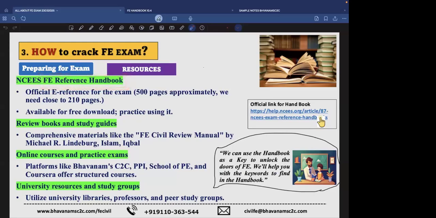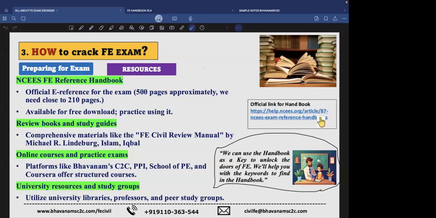So you need not panic. This FE exam is like an open book test. If you are aware of how to use this FE handbook, it will be helpful for you to crack the exam. But you cannot rely 100% on the handbook; it is like 50 to 60, 70% based on the paper setter. We can get most of the answers from the handbook.